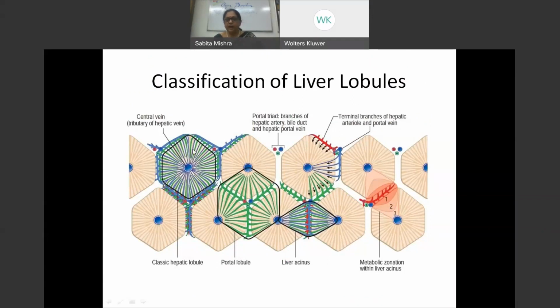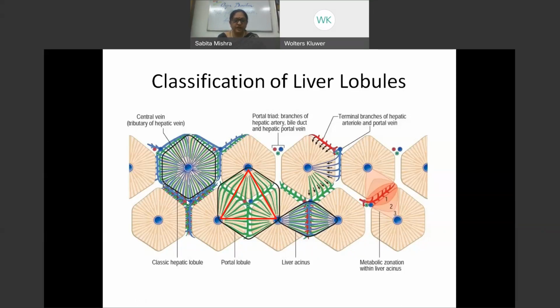In between them are the venous sinusoids. The functional liver is actually a liver acinus. This is the portal lobule, where we have the portal tract in the center and the three portal veins joining each other. This is showing how the bile is coming out.